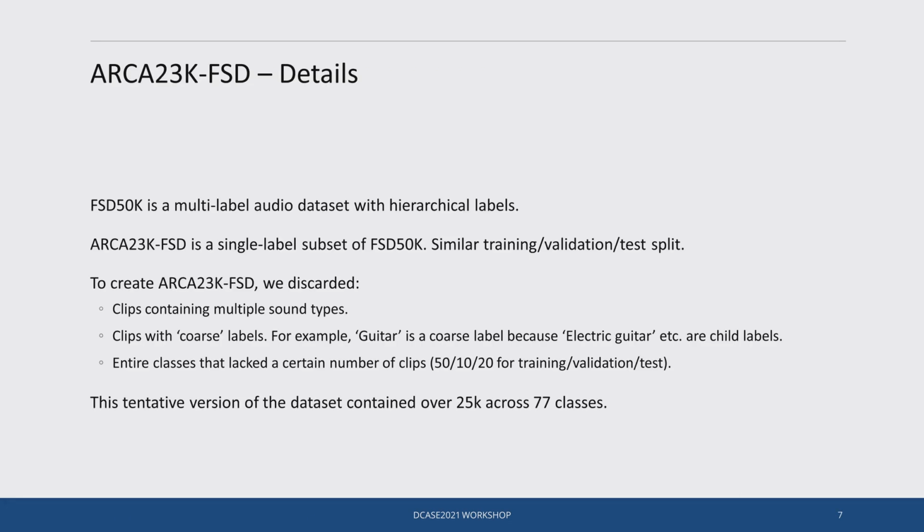We now describe how the datasets were created. To create ARCA23K-FSD, we used clips from the FSD50K dataset. FSD50K is a multi-label dataset containing over 50,000 audio clips. Our dataset is basically a single label version of FSD50K. To create the dataset, we had to remove several clips that were incompatible. The process resulted in just over 25,000 clips being retained across 77 classes.